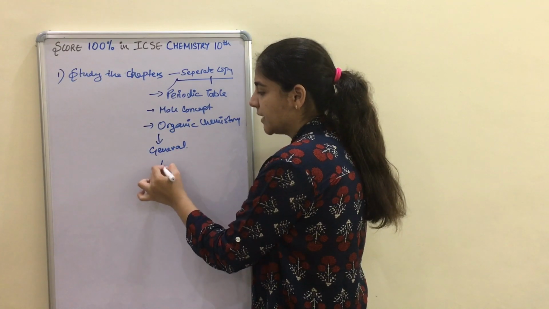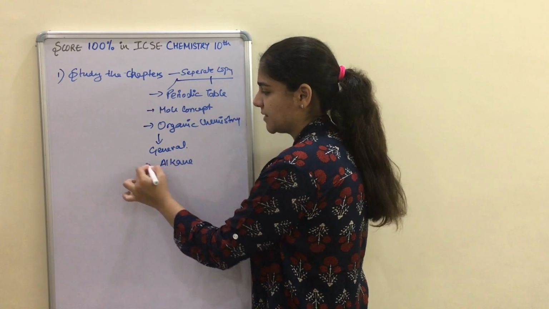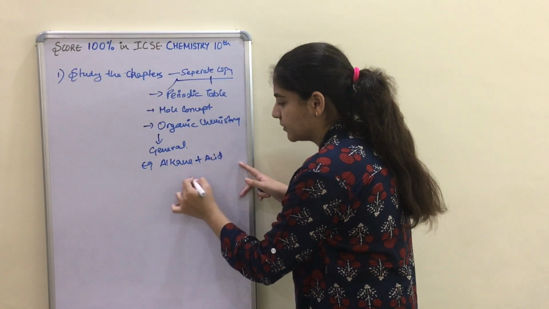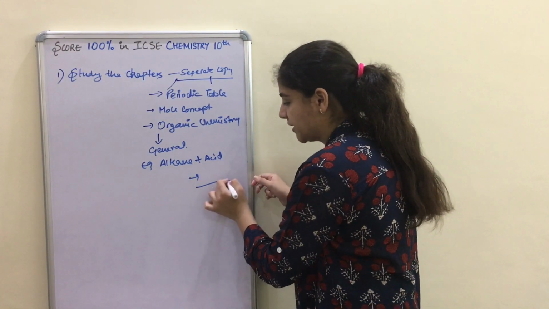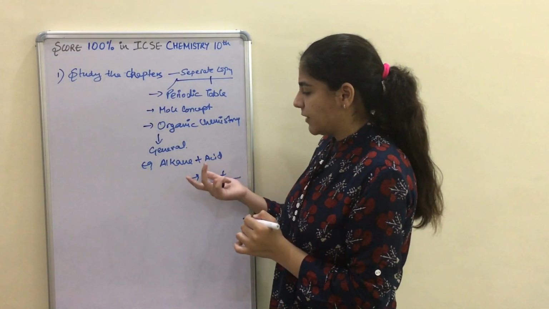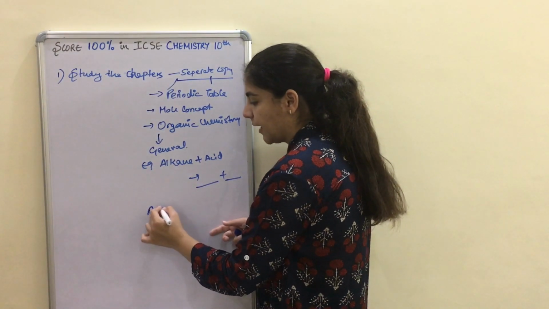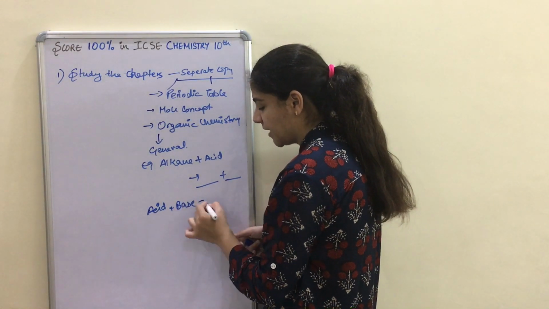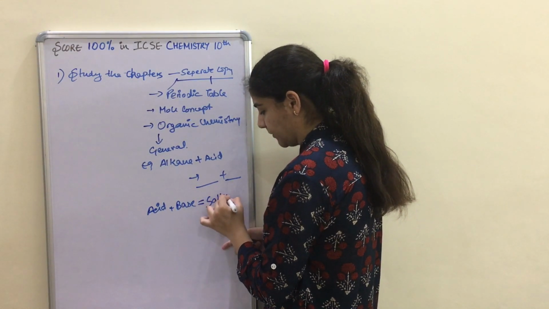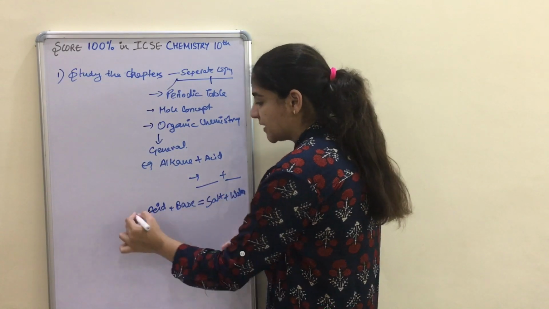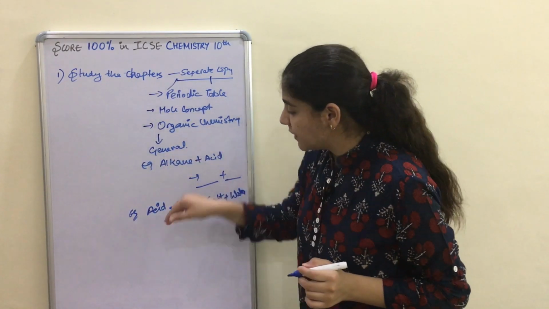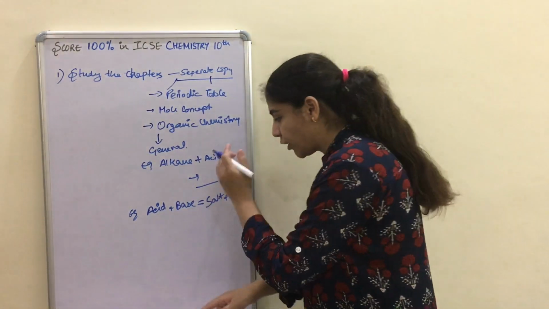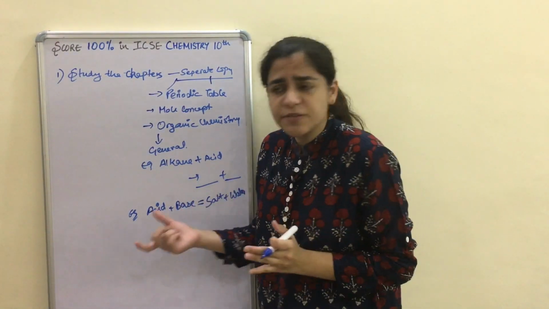General formula means, for example, when alkane combines with an acid, what happens? You have to write here what products form. So this is a general formula. Like for example, in analytical chemistry, you know when acid plus base reacts, it forms salt and water. This is your general formula. If you know this general formula, then any acid on this planet, when you react it with a base, you will always get salt and water.